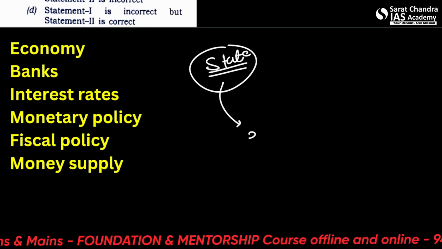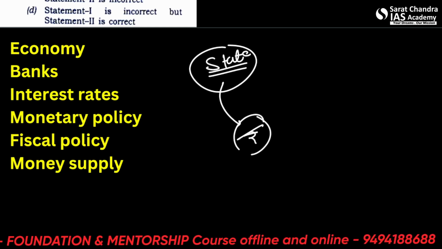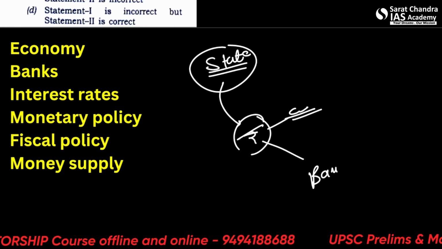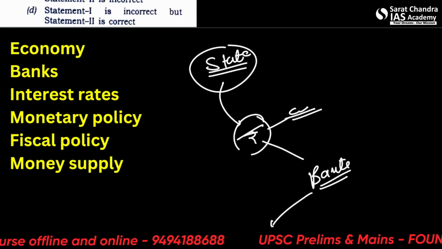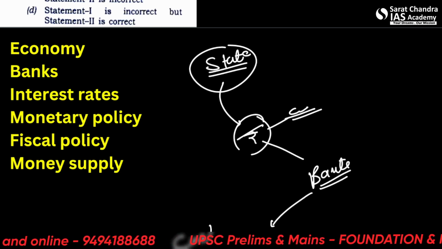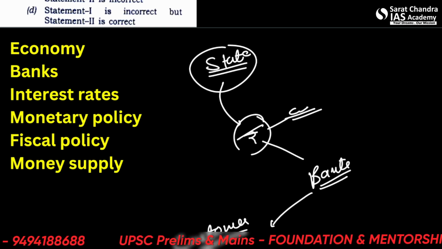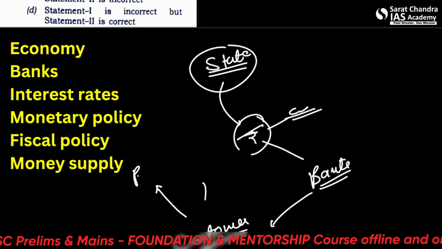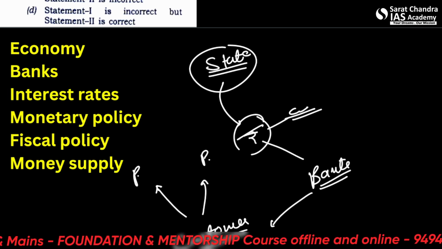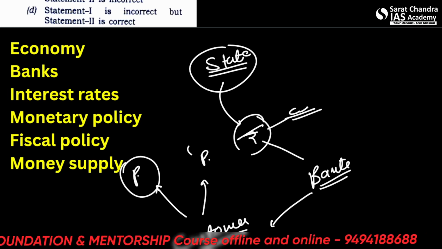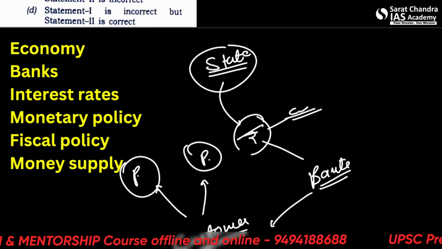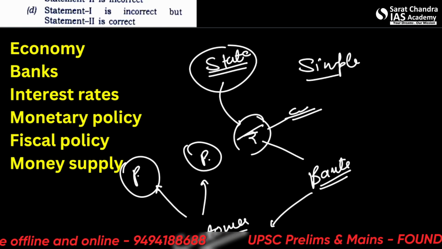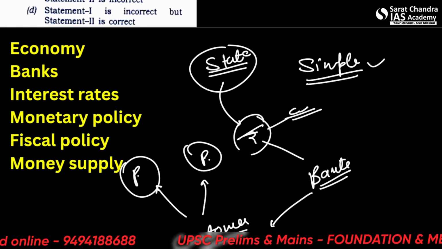The state releases money through the RBI, let's say, or a central bank. Then there are other banks, and there are consumers or customers. Many types of customers are there. Some are producers, some are purchasers. And producers are also purchasers at some point, and purchasers are also producers at some point. So this is all a very simple mechanism. This is how things go on in our country or any country in the world.